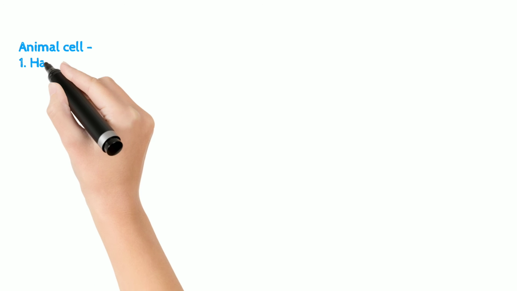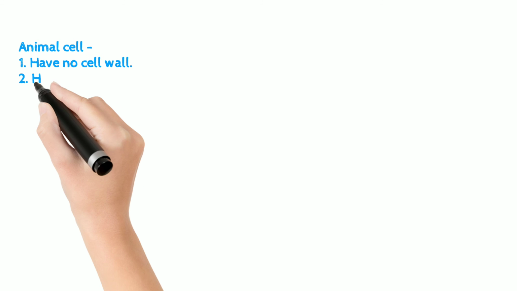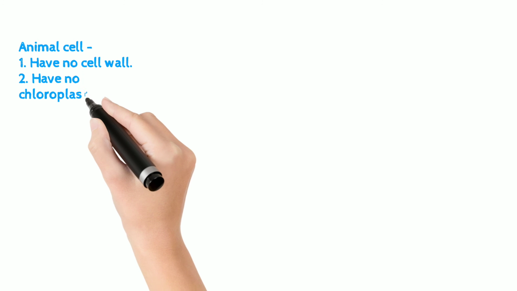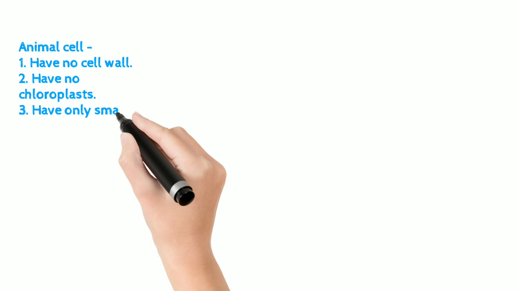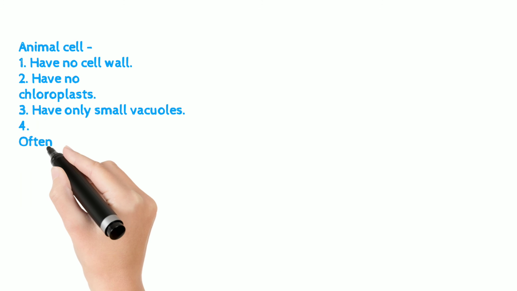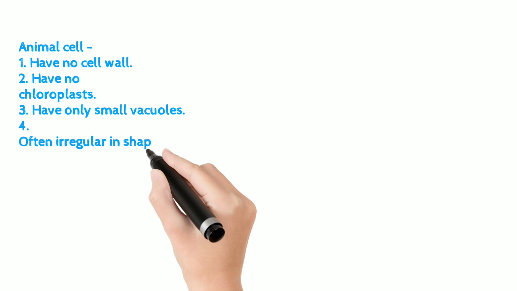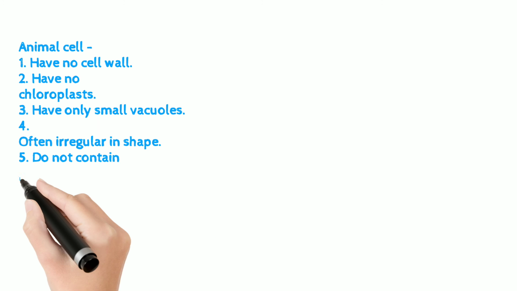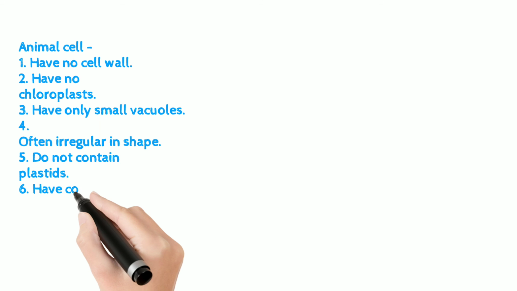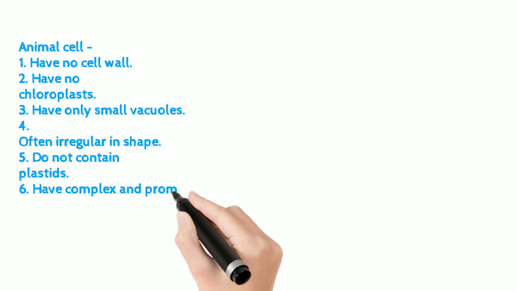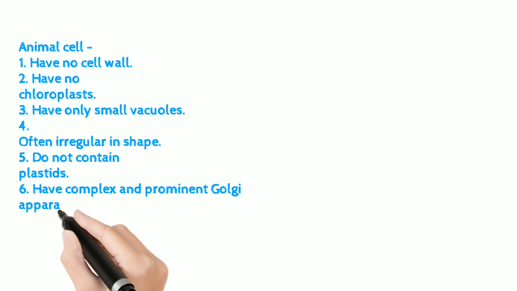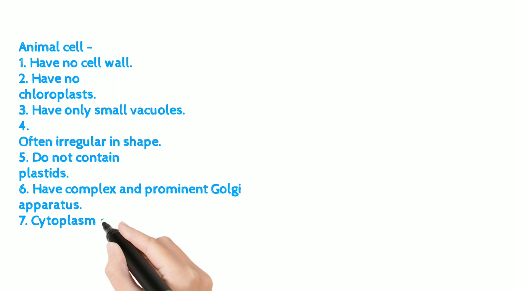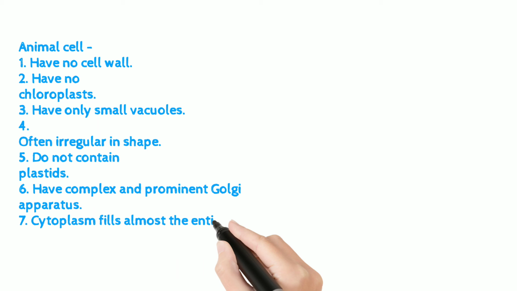Animal cell. 1. Have no cell wall. 2. Have no chloroplasts. 3. Have only small vacuoles. 4. Often irregular in shape. 5. Do not contain plastids. 6. Have complex and prominent Golgi apparatus. 7. Cytoplasm fills almost the entire cell.